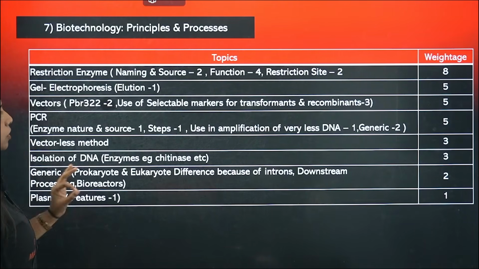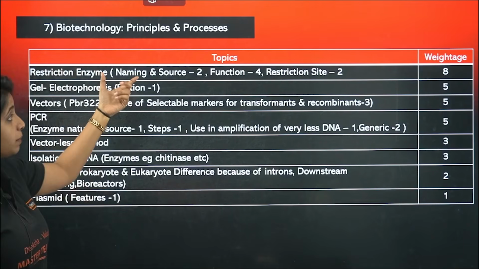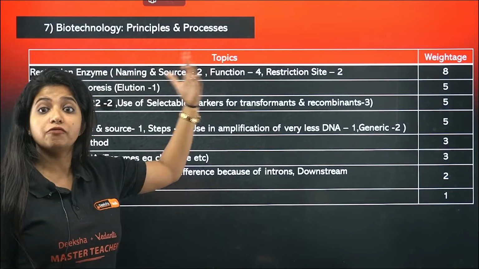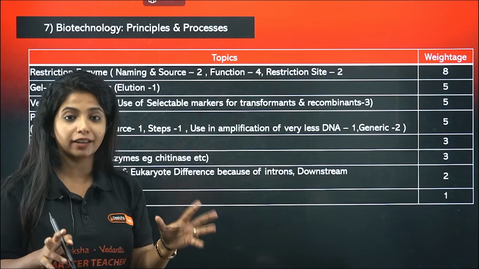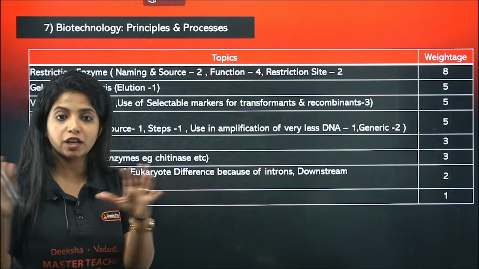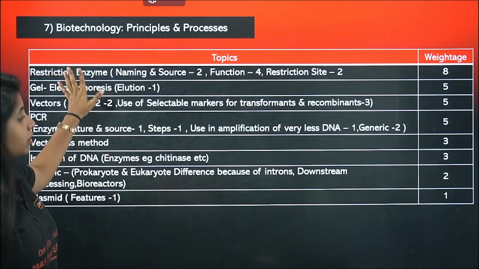Now, biotechnology principles and processes, these are the topics which are there. Most important, restriction enzyme, their naming and their source, their function, the restriction site, where do they cut, all of it. They can give you the diagram, they can give you the 5'-3' direction, everything. You have to be sure that you are doing it correctly. 8 questions have come from there, very important topic.